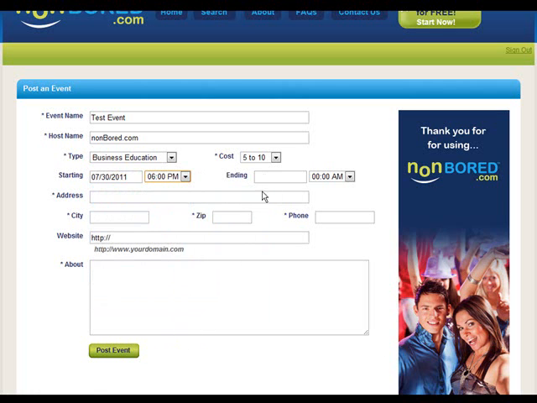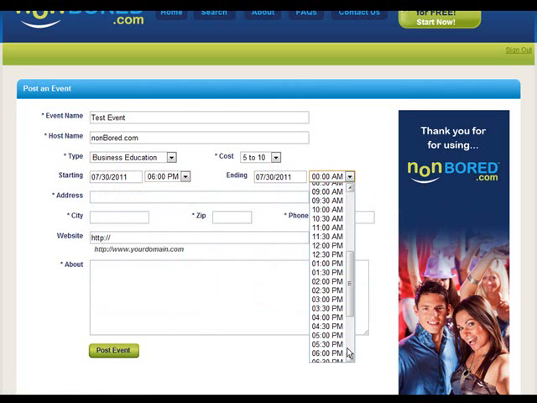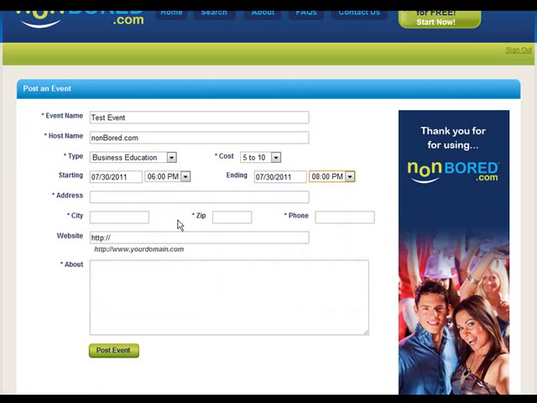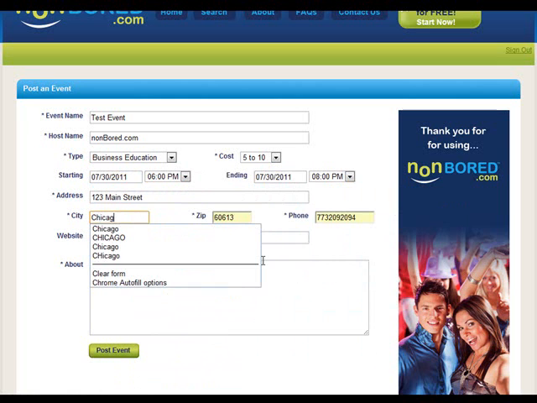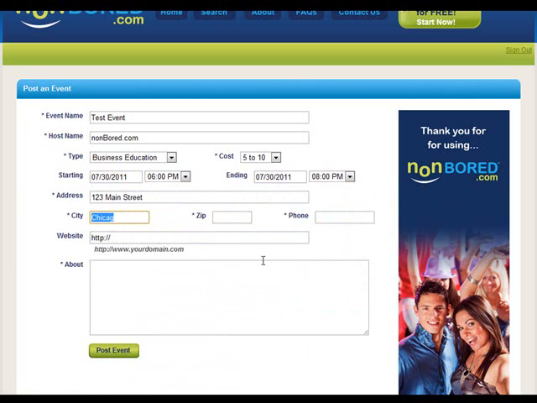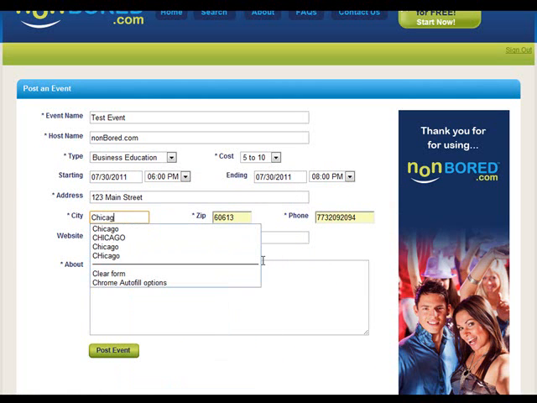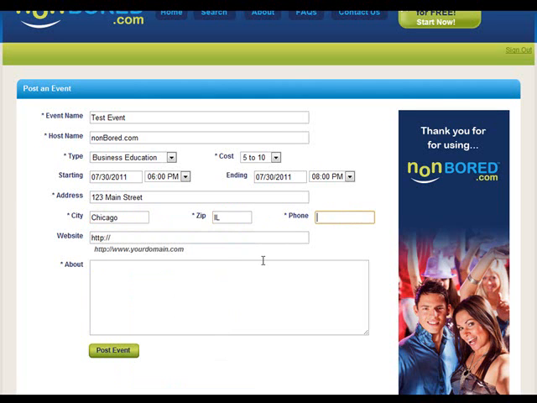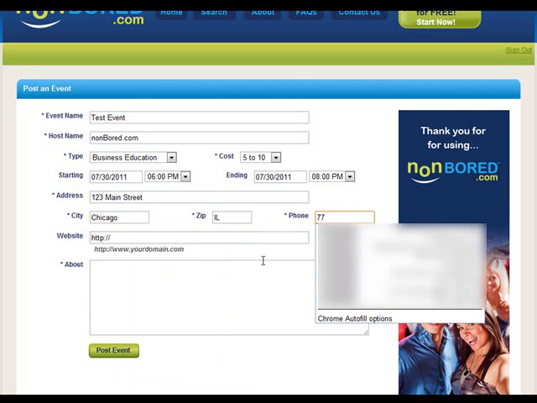As you can see, this is a pretty basic form, so it's not difficult at all to post events into nonboard.com. In fact, from start to finish, I would estimate that it would take somewhere less than 5 minutes to post an event onto nonboard.com if you have not already created an account.